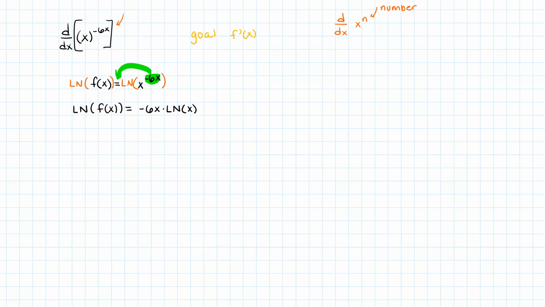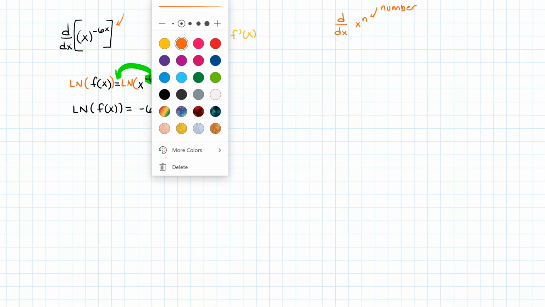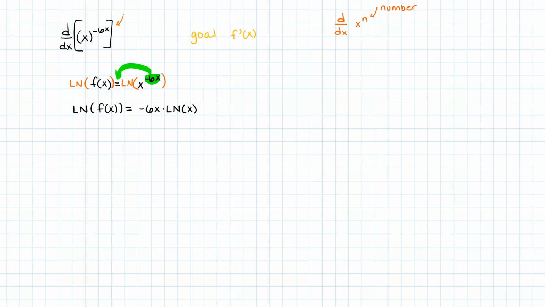Now the good news is I don't have any more x's upstairs in the power, but I still have to take a derivative. I haven't done any derivativing at all. So let's take the derivative. Both sides are going to use different rules. We're going to take the derivative of both sides, so we can write d dx and d dx.